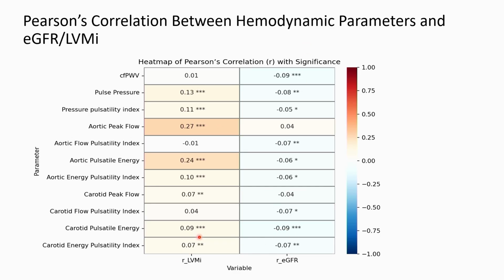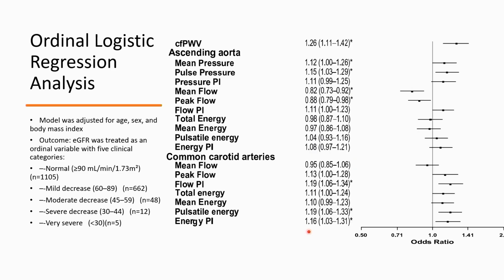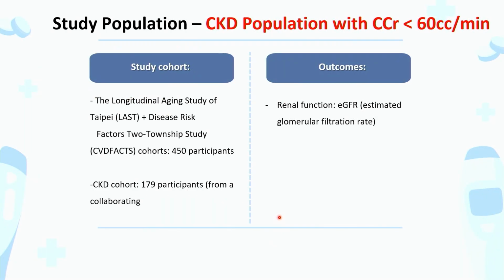As you can see, the carotid energy pulsatility index remains significantly associated with renal function. And if we use the ordinal logistic regression analysis, we categorize them into 5 categories and adjust for age, sex, and body mass index. The carotid energy pulsatility index remains significantly associated with the renal function. And we further invite around 200 subjects in our studies as a CKD population, and we use the general population as the contrast, so that will help us to evaluate the difference between them.